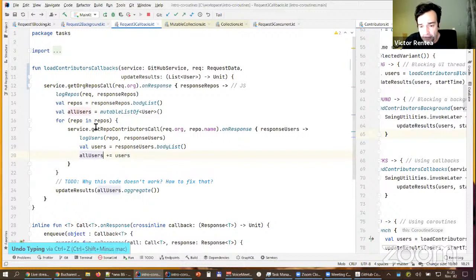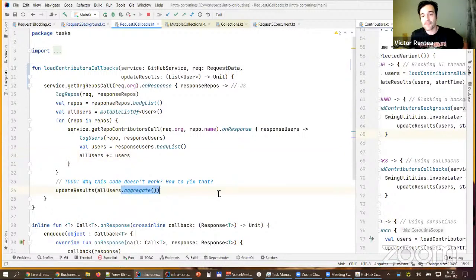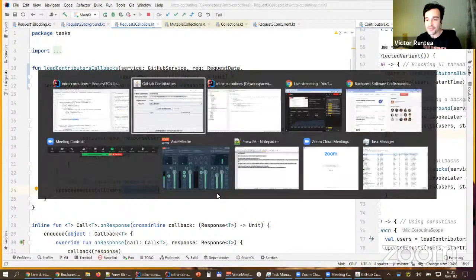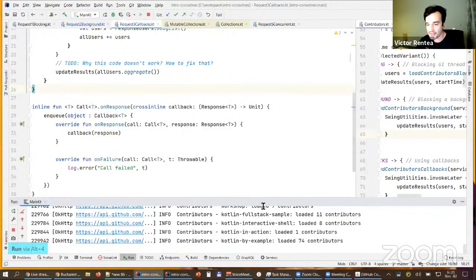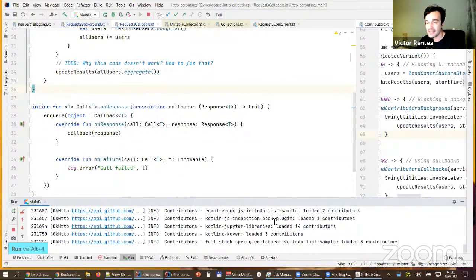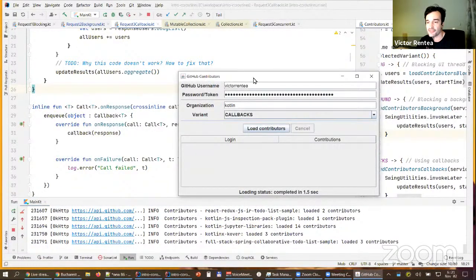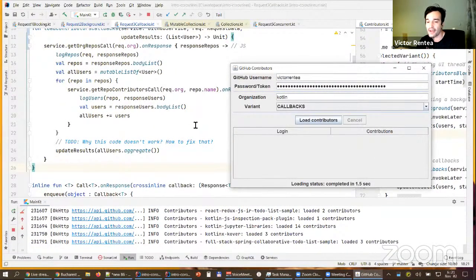So this is imperative coding, as you can see, iterating through them, calling the contributors for each repository, and when those are done, in their callback, adding the new users to the users, and then at the end aggregating the results. Now, the problem is that this doesn't report any response in the user interface. Although you can see the data being retrieved in the log, this doesn't update the user interface. And it's very interesting to figure out why.